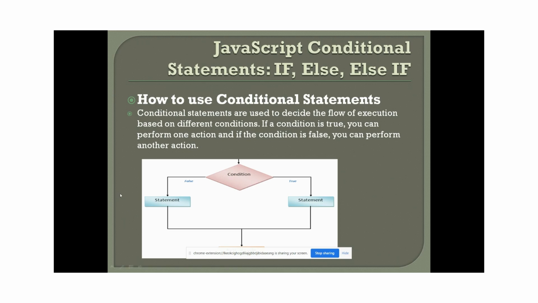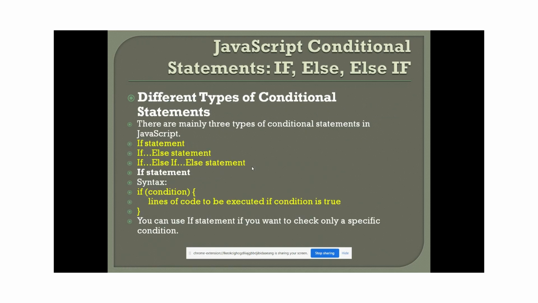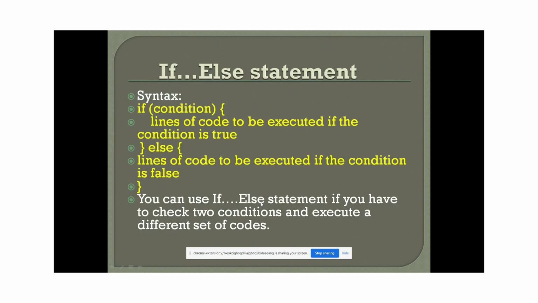So how these will work is based on the if condition, if else, or else if conditions. Here I'm showing a small code snippet of what statements are available: if, else, and else if. This is the basic syntax to use. If the condition is true, then execute this line of code, a single line of code. If I want to check two conditions and print some data based on one condition, and some other data for another condition, I can use the if else condition, guys. In that case I can execute multiple conditions with different sets of data.